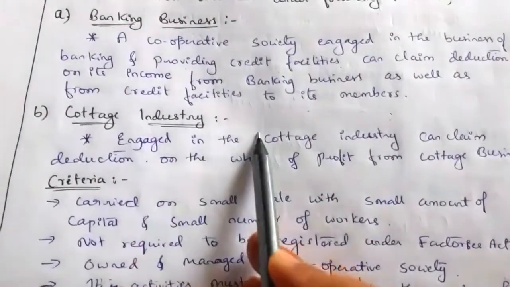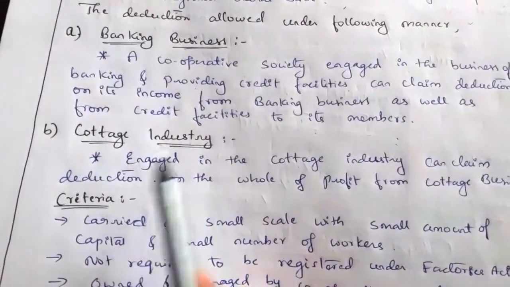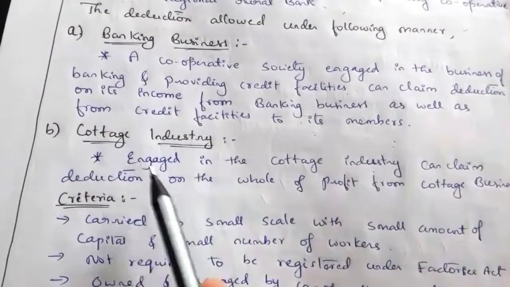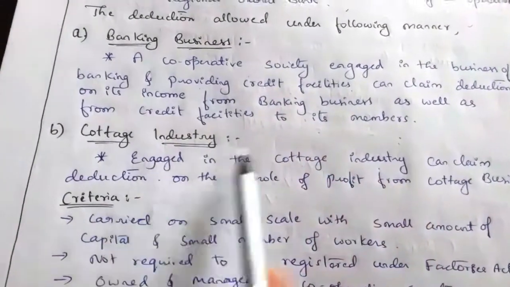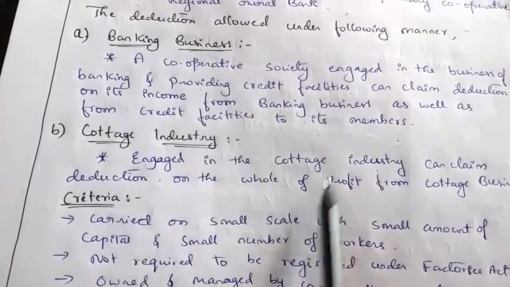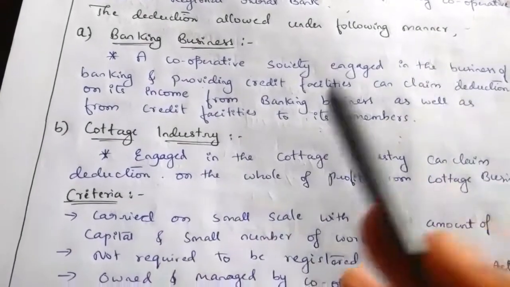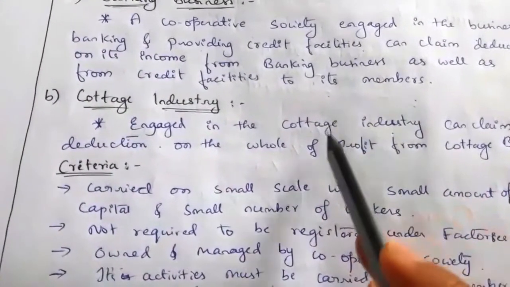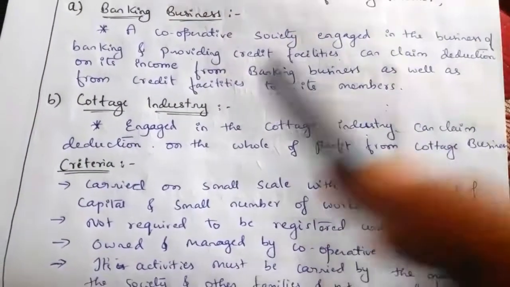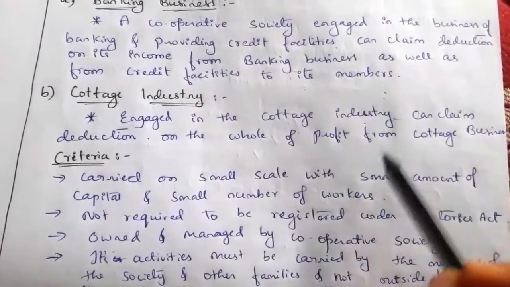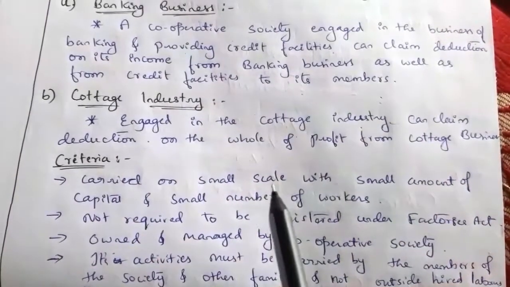Second one is cottage industry. If a cooperative society is engaged in the cottage industry, then they can claim a deduction under section 80P on the whole income or profit from the cottage industry, cottage business. For the whole income they can claim a deduction under section 80P.